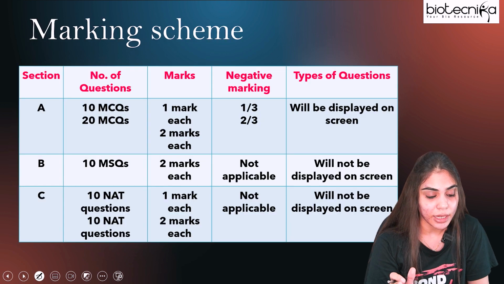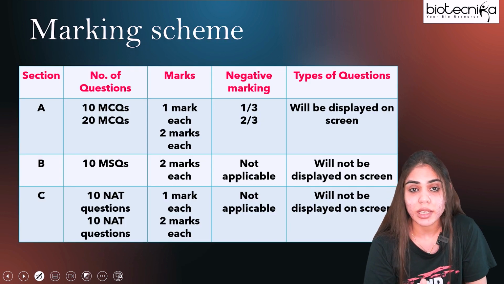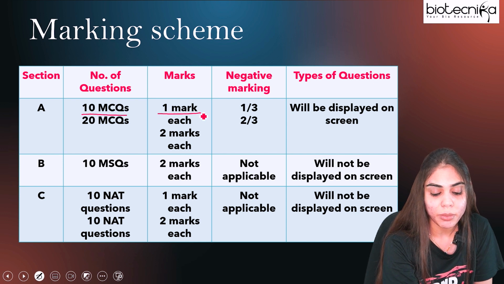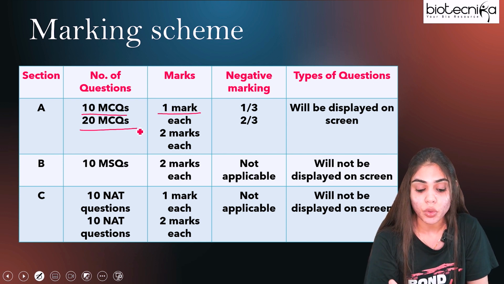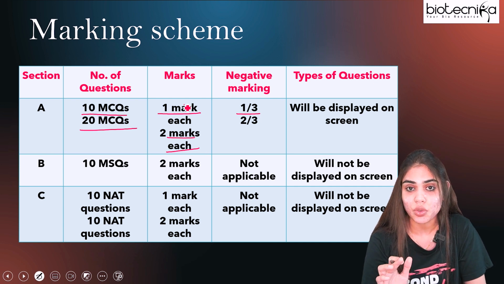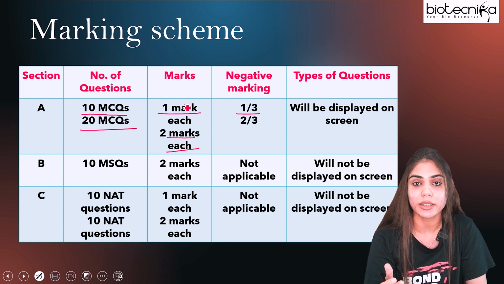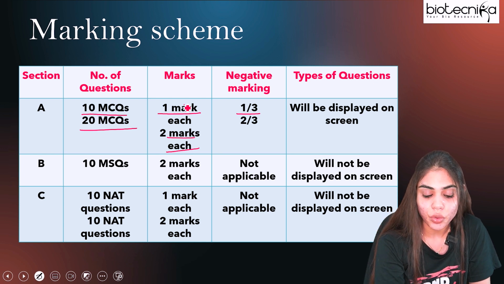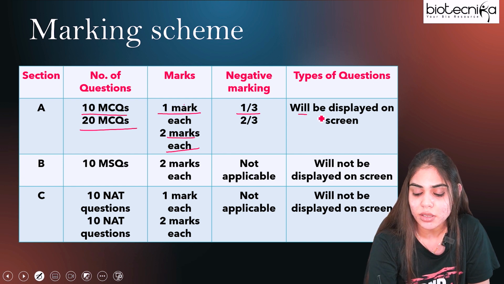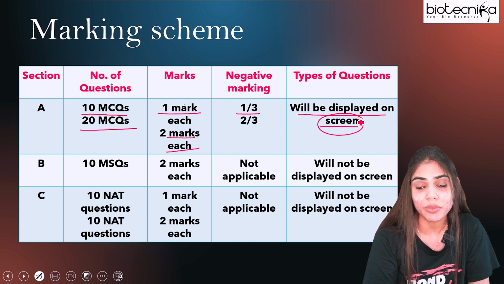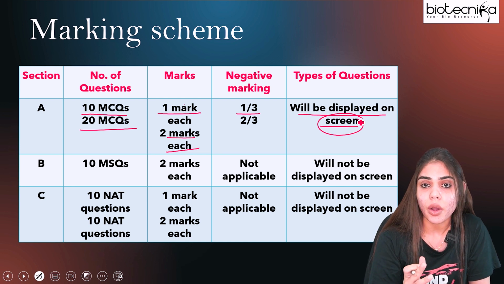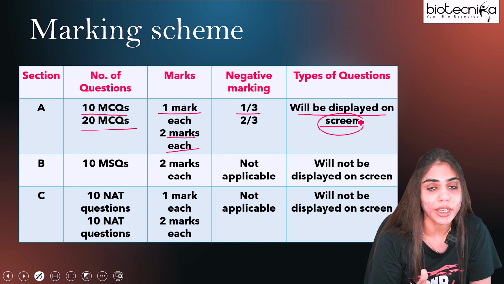Now let's see the marking scheme. The total number of questions asked for section A is 30, out of which 10 MCQs would be for 1 mark and 20 MCQs would be for 2 marks. There will be negative marking for 1 mark questions, that is -1/3, or you can call it 0.33, and for 2 mark questions there will be negative marking of 2/3. The answer options will be displayed on the screen, where you will be given 4 options, and you have to select one option out of the 4 given options.